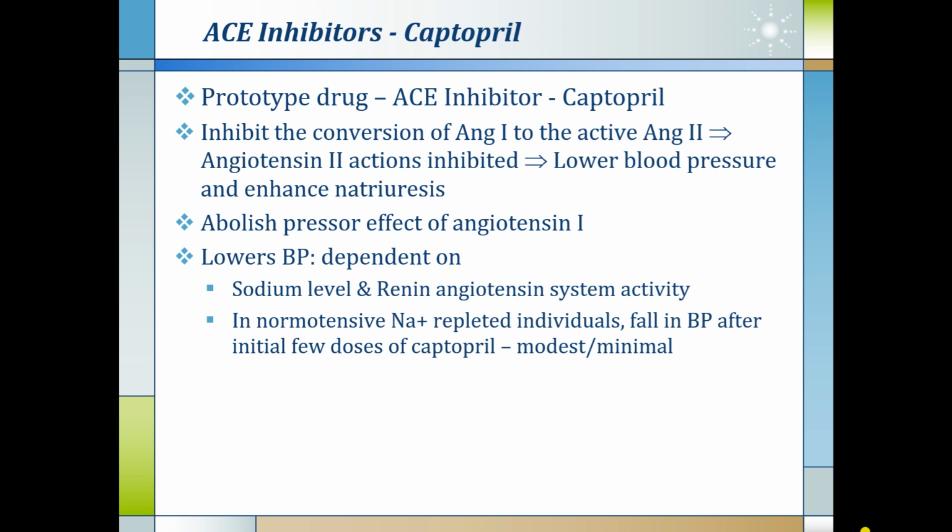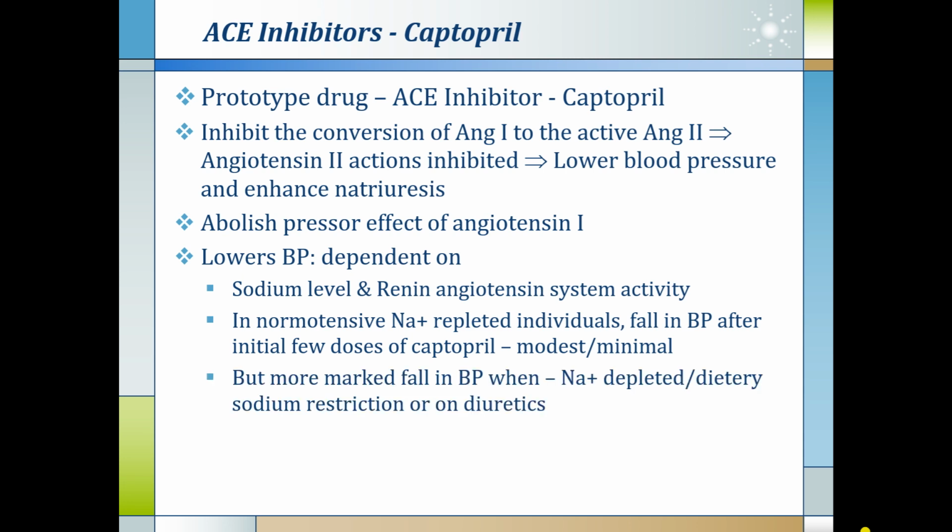In normotensive and sodium repleted individuals, the fall in blood pressure after the initial few doses of captopril is modest or minimal, but a more marked fall in blood pressure is seen when the patient is sodium depleted, or dietary sodium restriction is followed, or the patient is taking a diuretic, which causes sodium and water loss. So the action of ACE inhibitors is dependent on the endogenous sodium level and endogenous RAS activity.